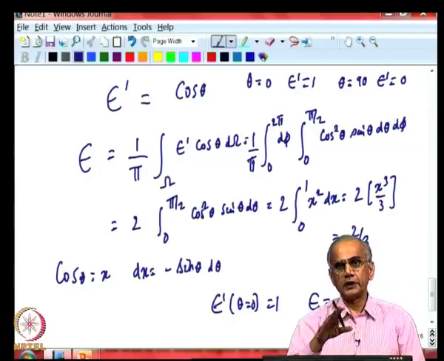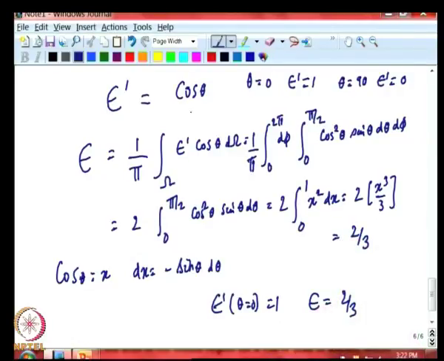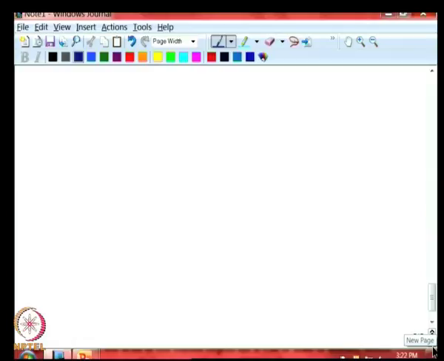So, if you measure the reflectivity, you get the emissivity, and once you know that, if the material has behavior similar to cos theta, then your hemispherical value will be 2/3 of the normal value. This kind of information is useful for many applications, wherein you have to estimate the hemispherical value from the directional value.